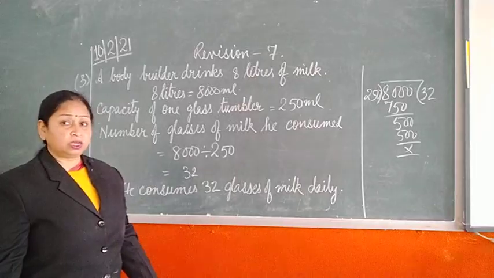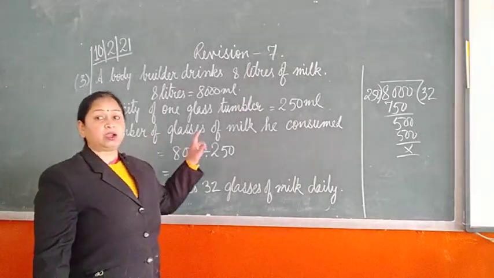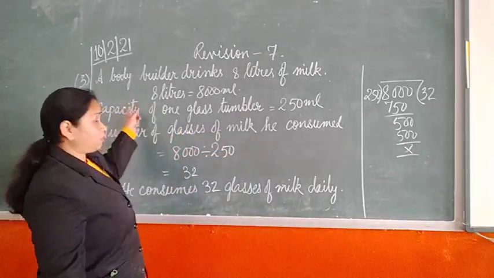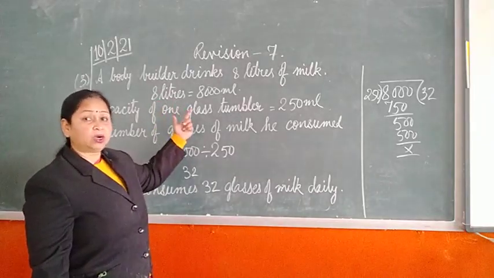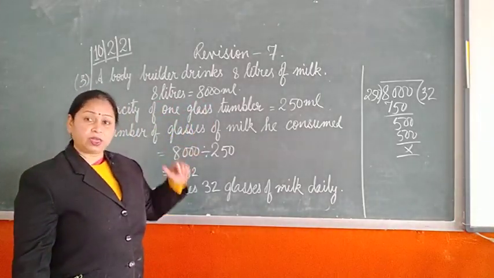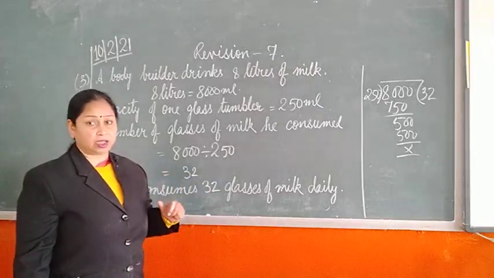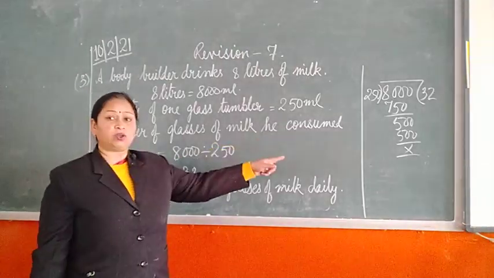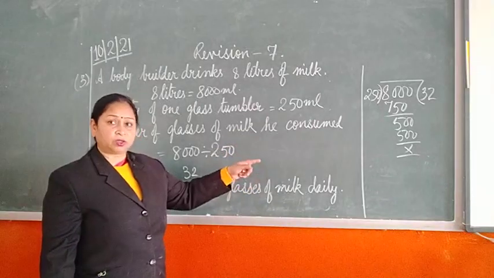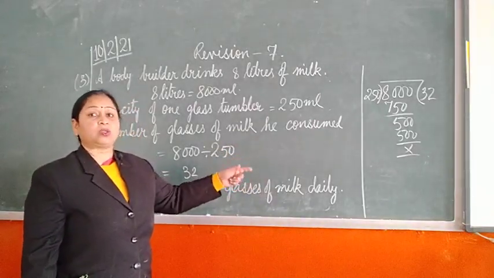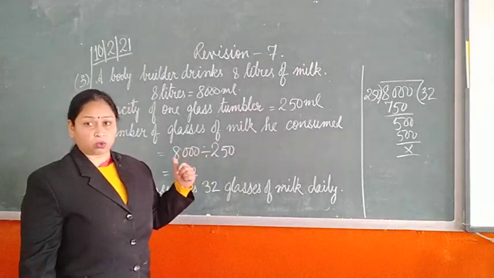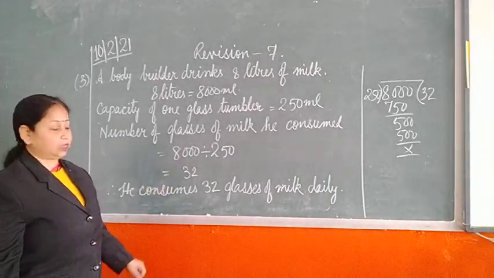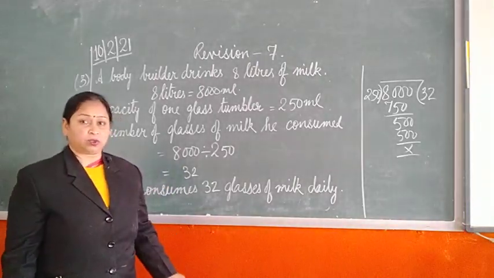Why? What is the need of that? Because here it is mentioned that the cup holds only 250 ml of milk. So if 8 liter is given, if we convert this 8 into 8000 milliliter, then it will be convenient for dividing and getting the answer, okay. So 8000 divided by 250, we have done all the steps, explanation of each and every step was told. You can refer to those videos also once again, and then you have your answer over here, 32 glasses of milk daily. So you have to write down the final statement in this way, okay.